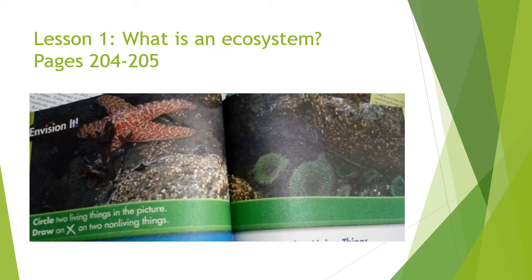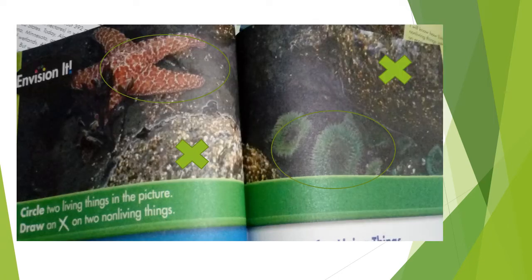If you look to the picture in front of you, you have many examples of living things and non-living things. Take your time, circle just two living things and draw an X on two non-living things. Circle two living things in the picture. You're going to circle the starfish and the anemones. Both of them are living things. The starfish is an animal. The anemones, they are half a plant and half an animal.